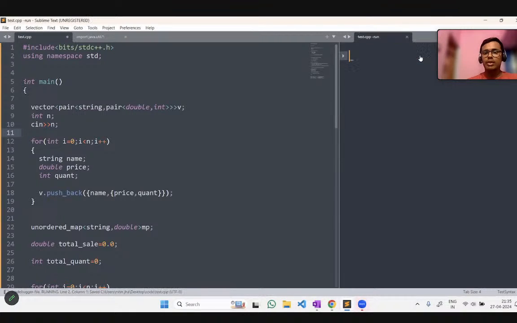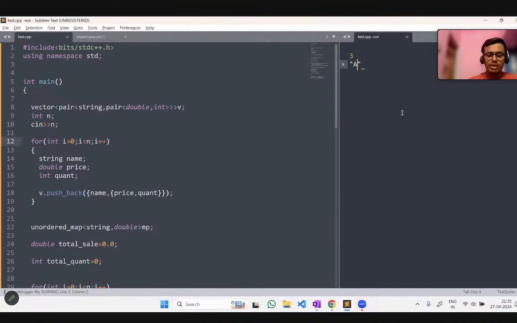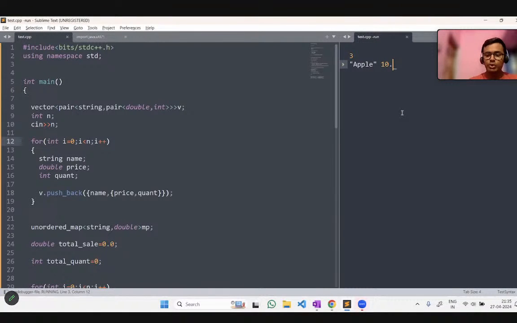Then the next value will be apple, and then 10.0, and the quantity would be 10. The next value will be orange, the price 2.5, and the quantity 10.